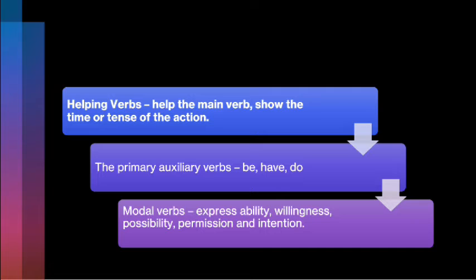But the modal auxiliary verbs are used before the main verb to express ability, willingness, possibility, permission and intentions. I will explain about modal verbs after explaining the primary auxiliary verbs. The most commonly used helping verbs are be form, have form and do form. These verbs can be used as main verbs as well as helping verbs in a sentence.